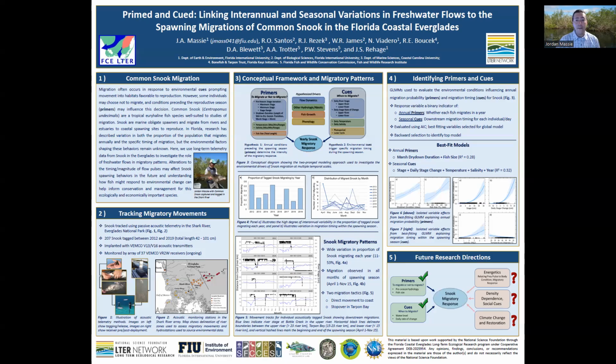Climate change, restoration, and water management will all impact the timing and magnitude of freshwater flow pulses in the future. And by anticipating how snook might respond to these changes, we can inform conservation and management efforts aimed at providing conditions which maintain the environmental dependencies of this recreationally, economically, and ecologically important species.